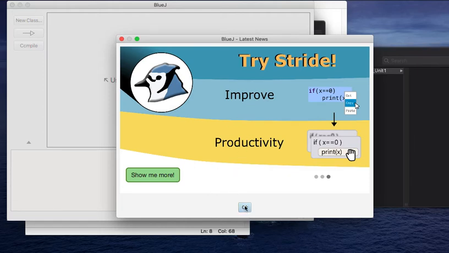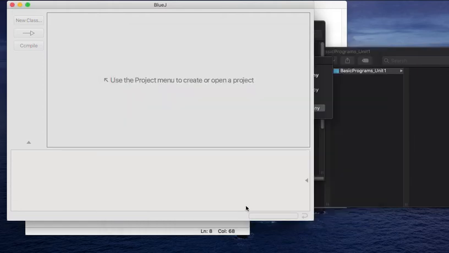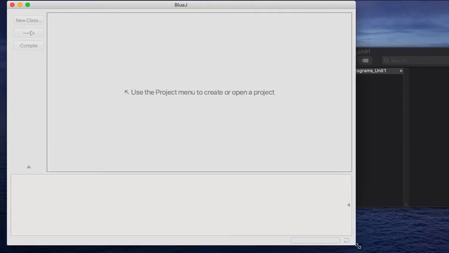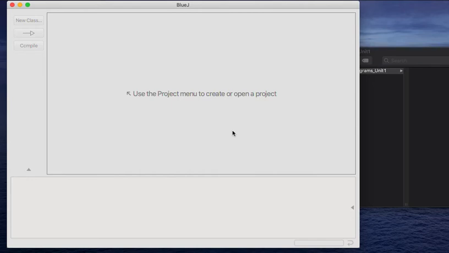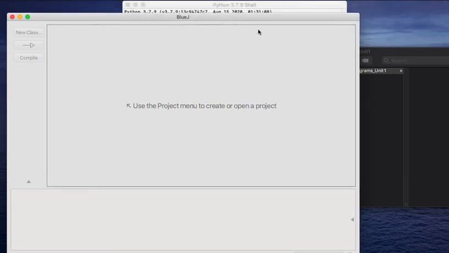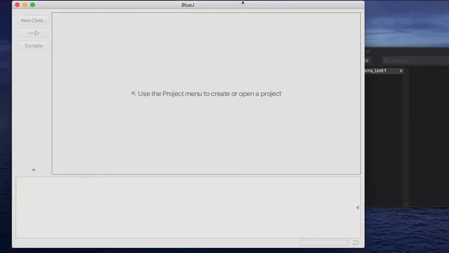Let's move on. Okay, this is probably what you should get at this point. So what we're gonna do right now is something very basic, super basic. I don't think you can see everything that's on the top.